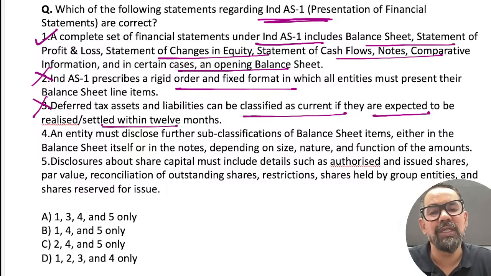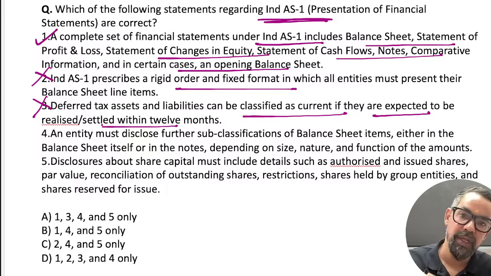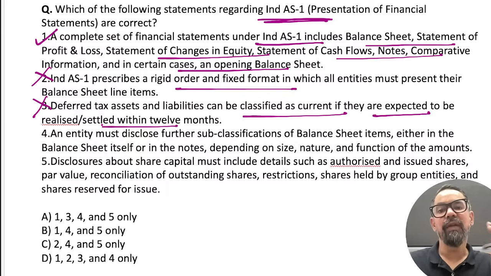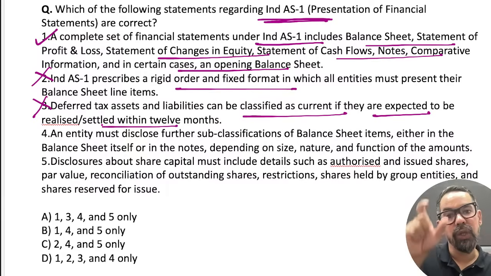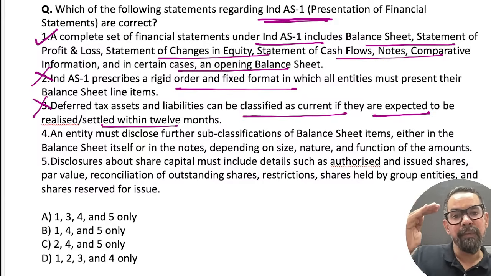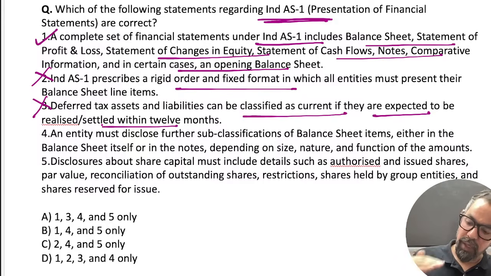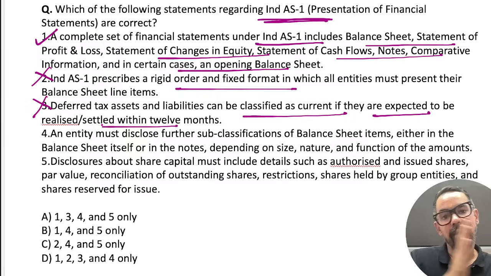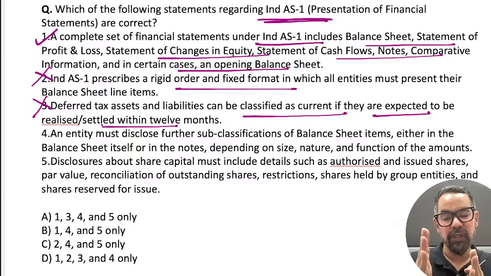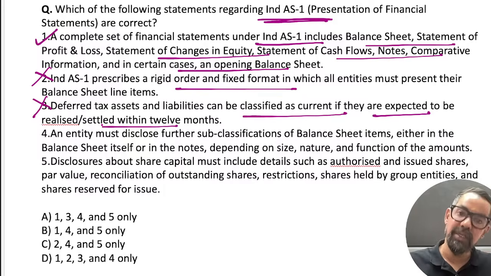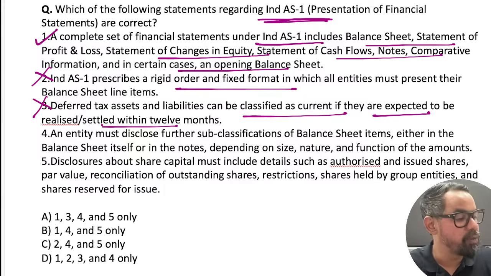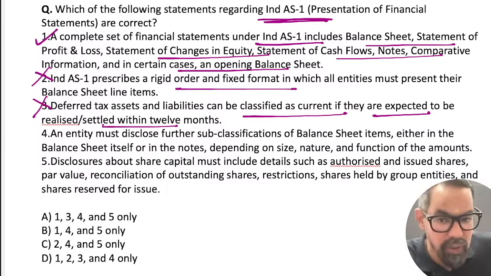Rigid order means, like in the case of banking companies under Section 29, which governs schedule-wise preparation, you have to prepare Schedule 1, then Schedules 2, 3, 4, 5, 6, 7, till Schedule 18. That is a rigid order. If you open the accounts of any banking company, you will see the same thing, but it is not the case for a joint stock company as per the accounting standard.